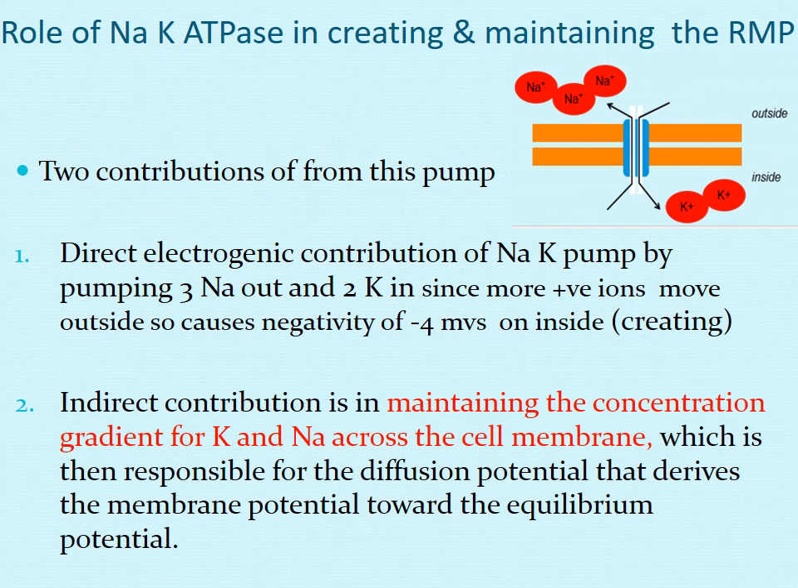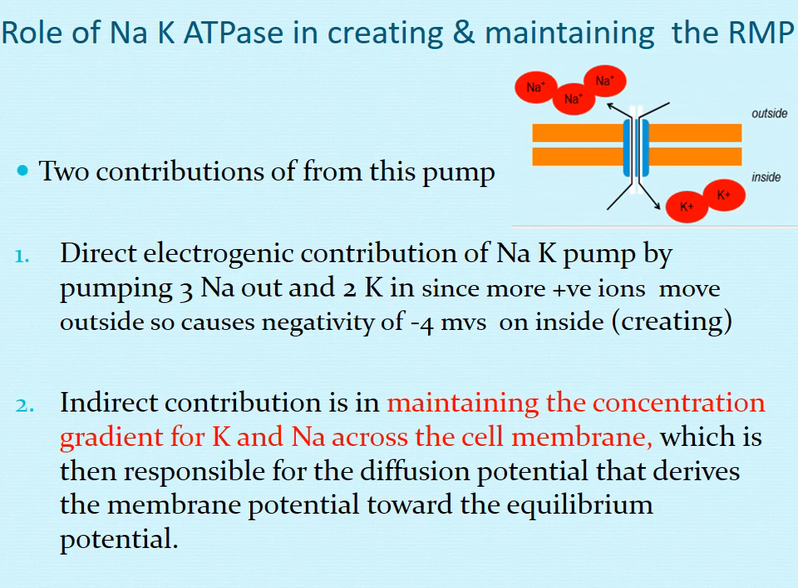So minus 4 millivolts is generated by the contribution of the sodium potassium pump. Minus 86 was given by the passive diffusion of ions and minus 4 is generated by the sodium potassium pump. But the main role of the sodium potassium pump is not in generating the RMP, but in maintaining the RMP. How does it maintain the RMP?